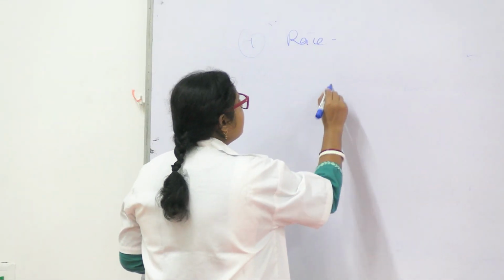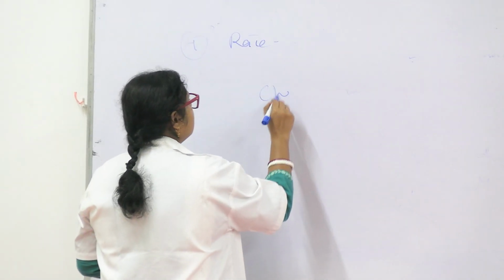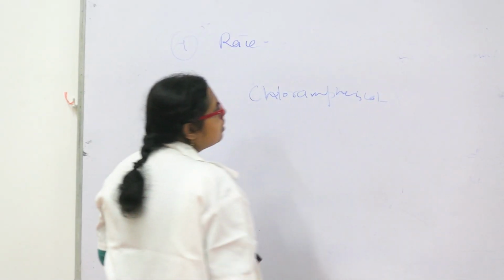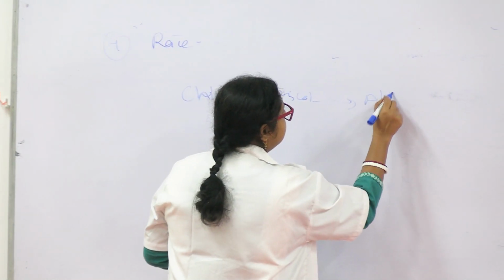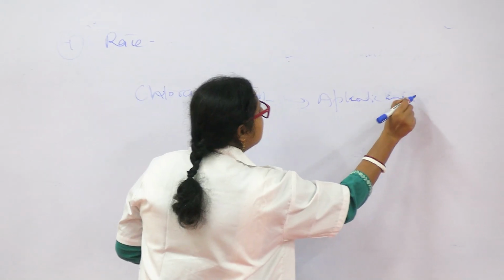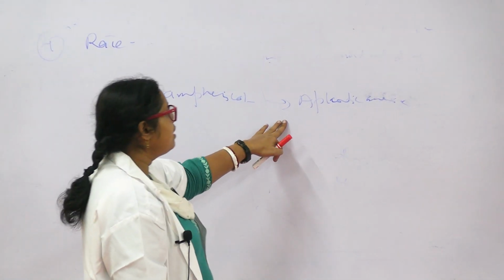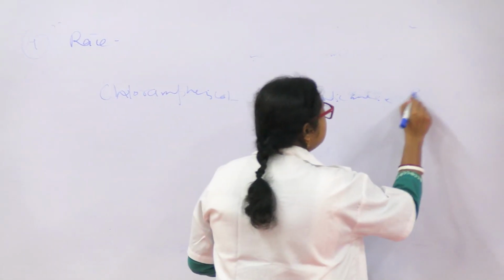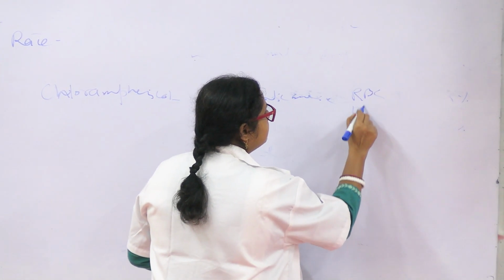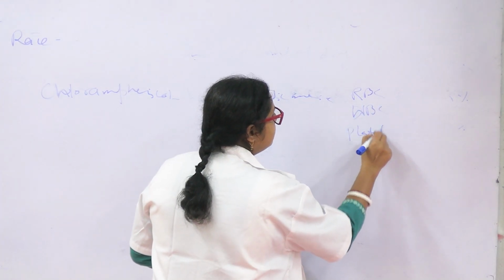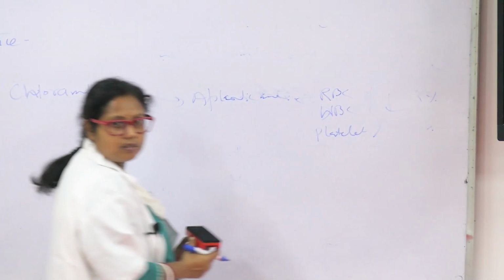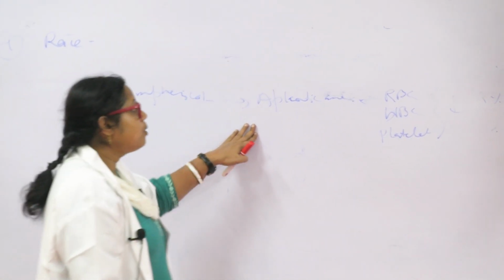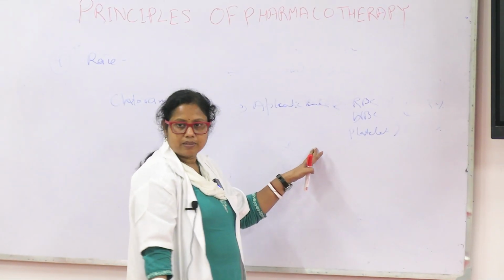So chloramphenicol, an antibiotic, causes aplastic anemia. Aplastic anemia is a type of anemia, deficiency of blood. All the components of the blood, RBC, WBC and platelets, are all decreased. There is suppression of the bone marrow. Bone marrow is not able to produce all three components of the blood.